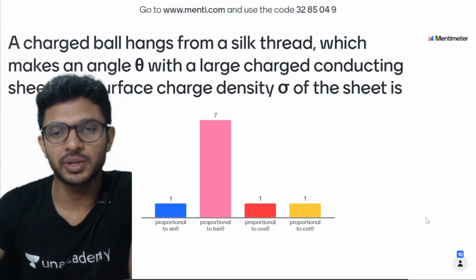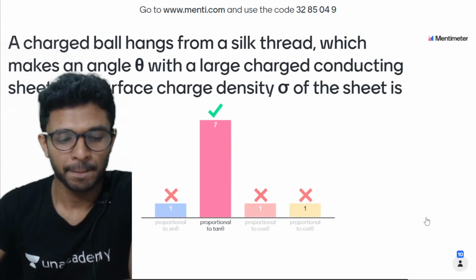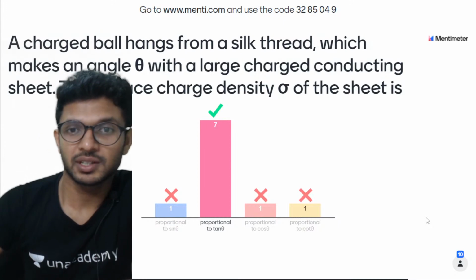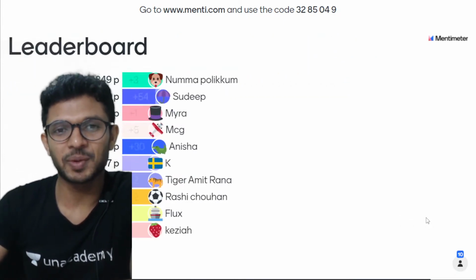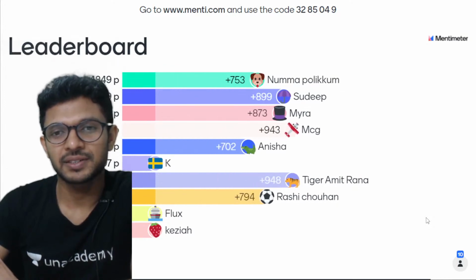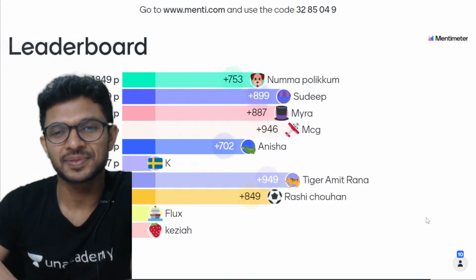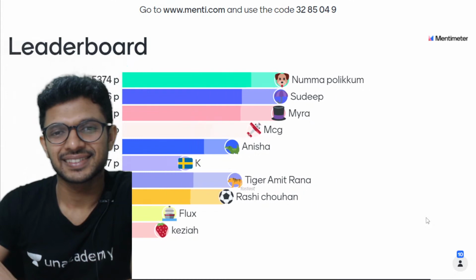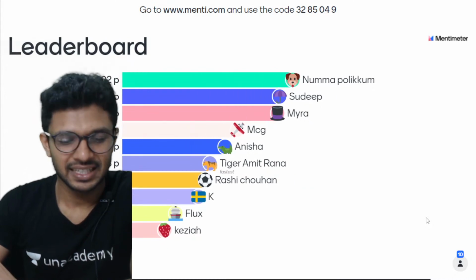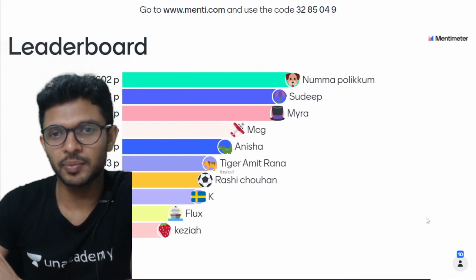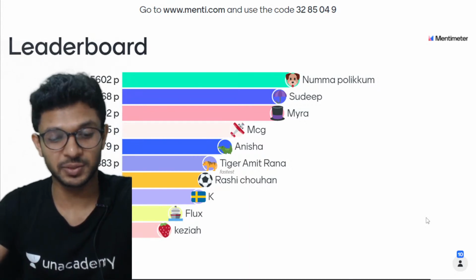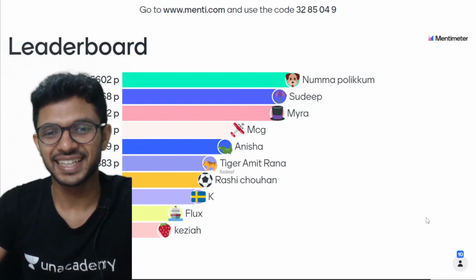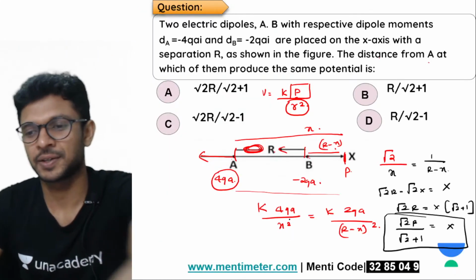Let's see how this particular question can be done. Okay, 7 students. बढ़िया, बढ़िया बच्चा लोग. बिल्कुल बढ़िया. So let's see what do we have here. Still Numa Polikim on the top, then Sudeep, Miara, MCG, Anisha, Amit, very good, fastest person. Good, good. Rashi, K, Flux, and Kezia, good.